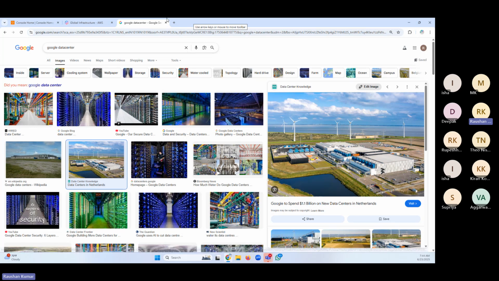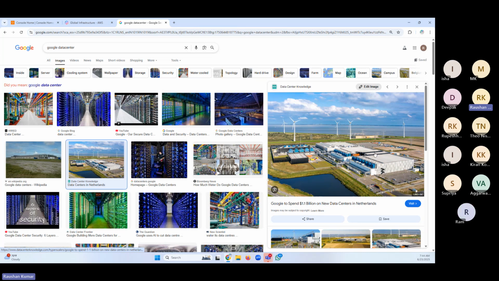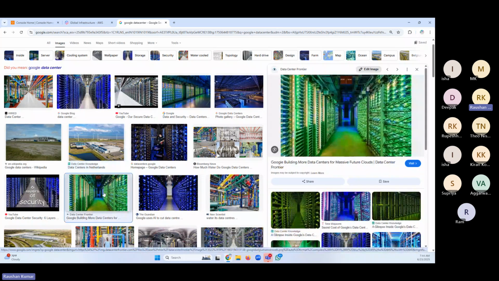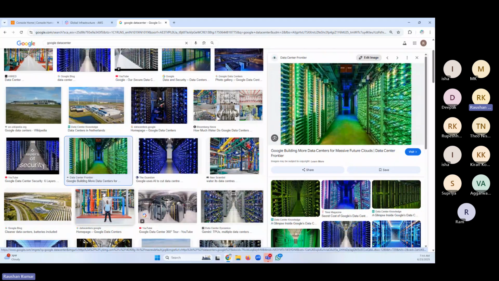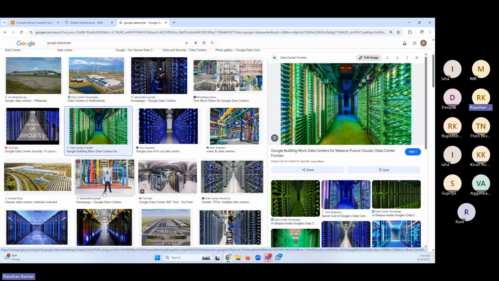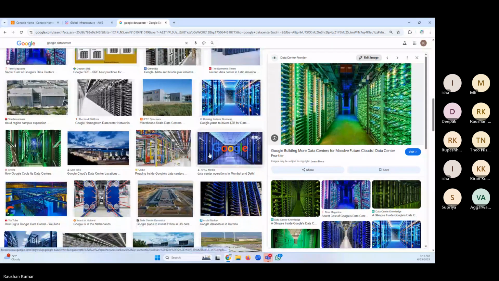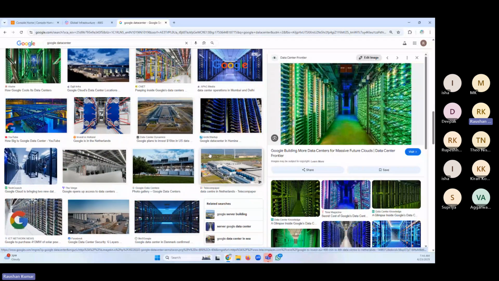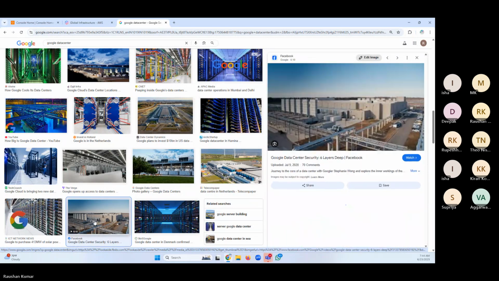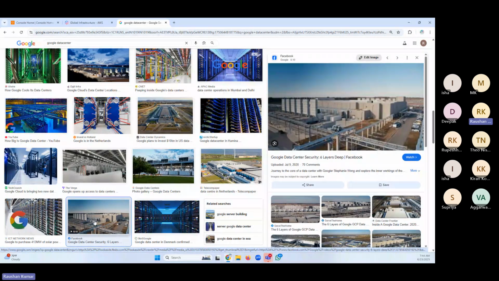So this data center is full of servers, this kind of servers, right? The compute, the storage, and various other services. They have it running. They have a cooling mechanism. These servers cannot run out of electricity or internet. They have all those things. It's a very costly affair to have a data center in place. This is what a data center looks like.